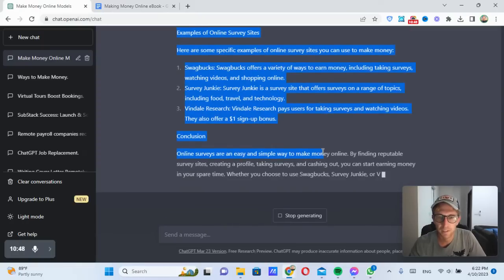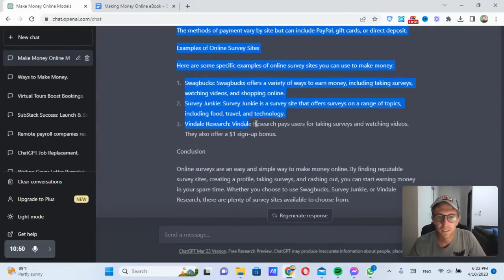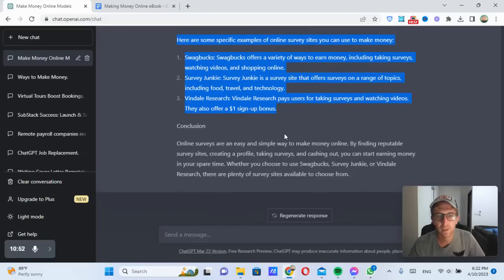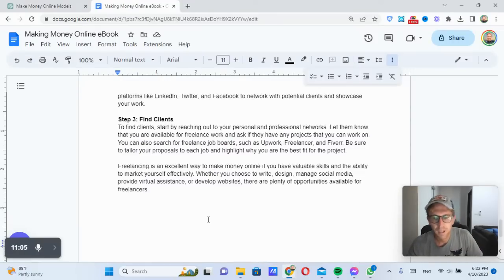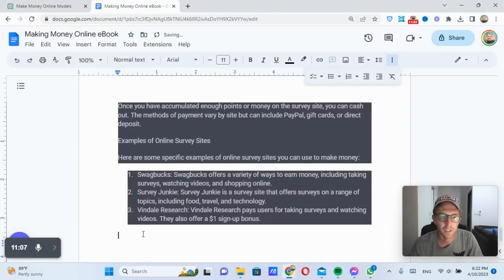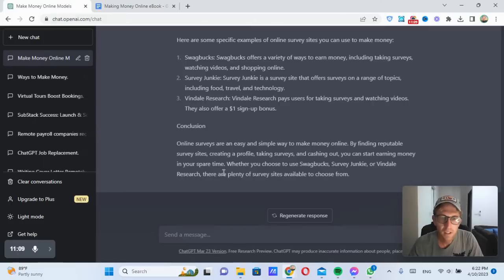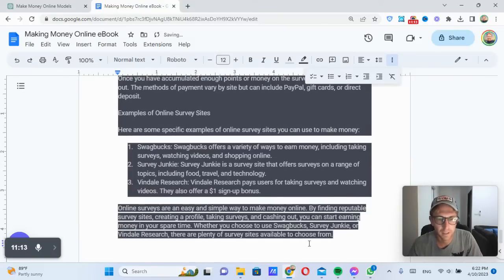Just typing out the conclusion. Here it's listing a few websites that you can use for online surveys. So we've got one, Swagbucks, Survey Junkie, another one called Vindale Research. They offer a $1 sign-up bonus. Again, it's not a very good way to make money online, I would say, but it is a strategy that you can use, right? Here, I think I actually left the conclusion off. So we just come back over here, paste that in.